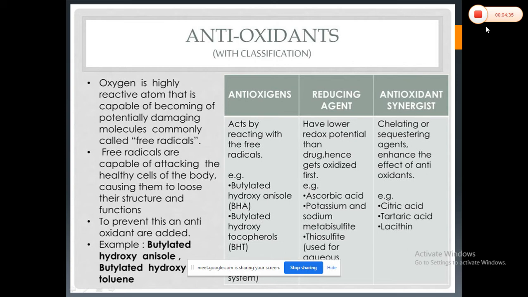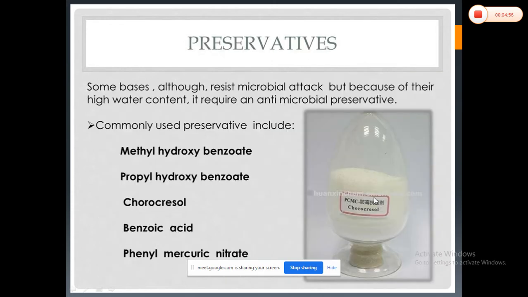So these are the selection criteria for the antioxidant that we have to consider for formulating the semi-solid dosage form, or while adding the antioxidant in that specific semi-solid dosage form. Then after the antioxidants, another excipient that is incorporated in the formulation is the preservative.